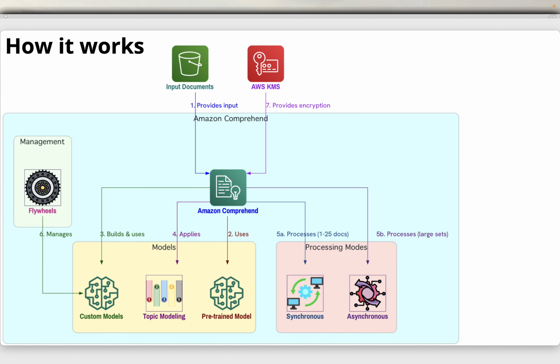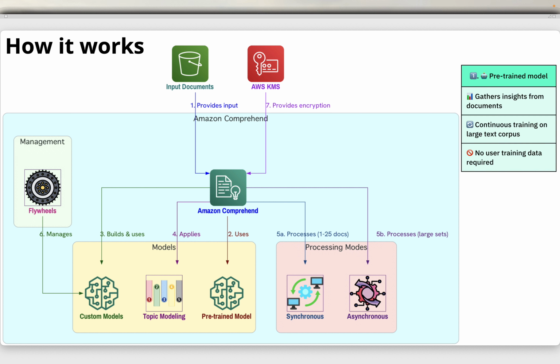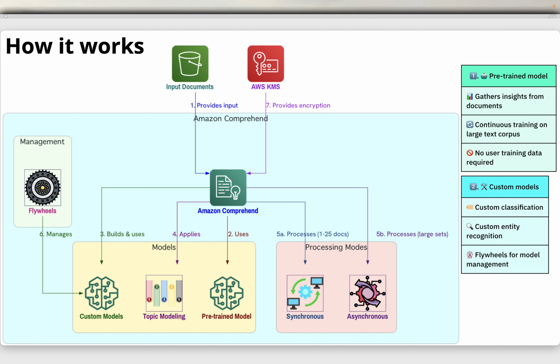So how it works? Pre-trained model. So Amazon Comprehend uses a pre-trained model to gather insights about a document or a set of documents. This model is continuously trained on a large body of text so that there is no need for you to provide training data. Custom models. You can use Amazon Comprehend to build your own custom models for custom classification and custom entity recognition. You can use flywheels to help manage the custom model. So this we have already seen in the previous slide, the custom model part.